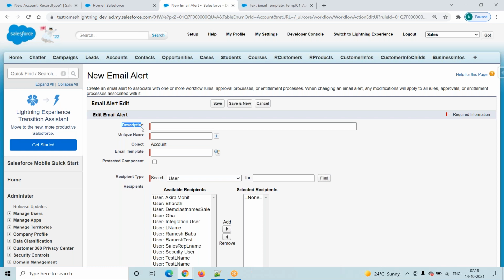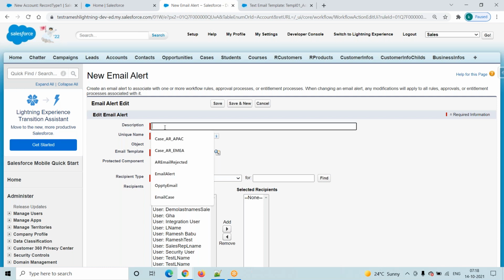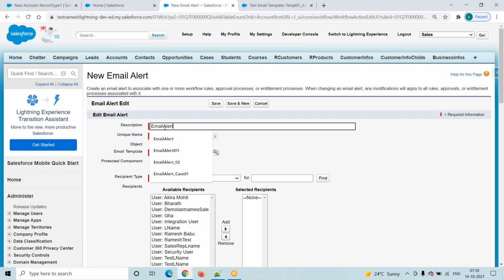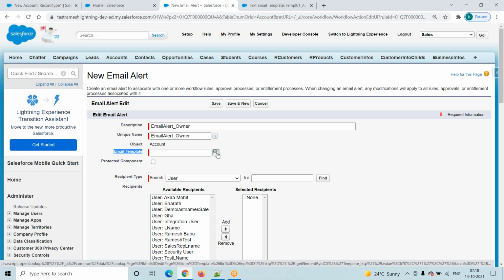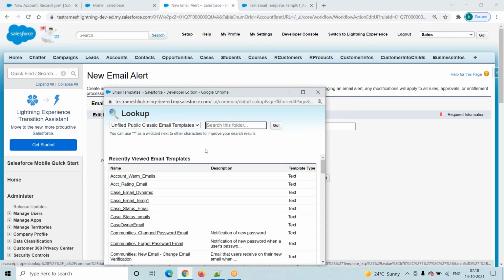So here we have to provide a description. We are trying to create one action, and that action is an email alert. For that action also we have to provide a description and unique name. Email alert to owner. And the email template is the template we just created. Click on this lookup icon.